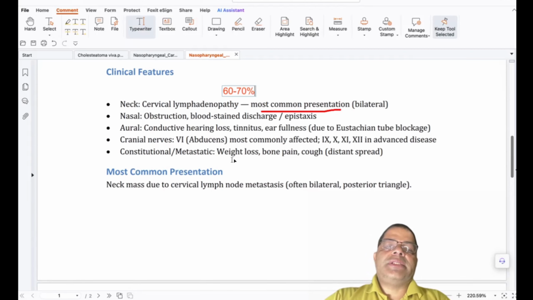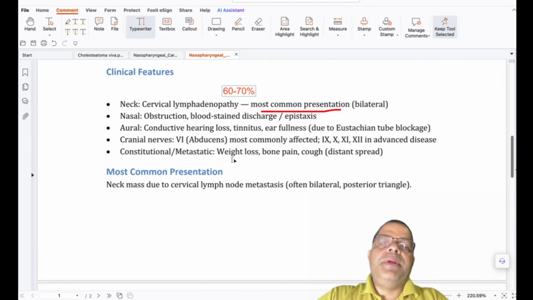Nasal obstruction is the second one. Don't jump to say nasal obstruction is the first one, or epistaxis. Most of the students tell epistaxis. It's not epistaxis first. You have to tell cervical lymphadenopathy.